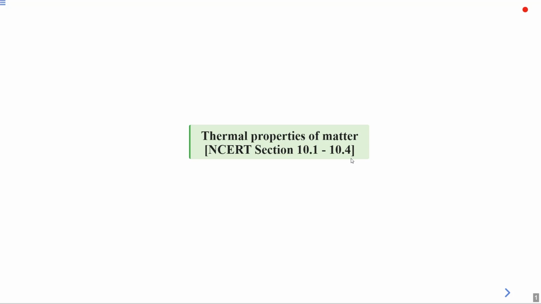Hello students, in today's lecture we are going to learn about thermal properties of matter. NCERT section 10.1 to 10.4.